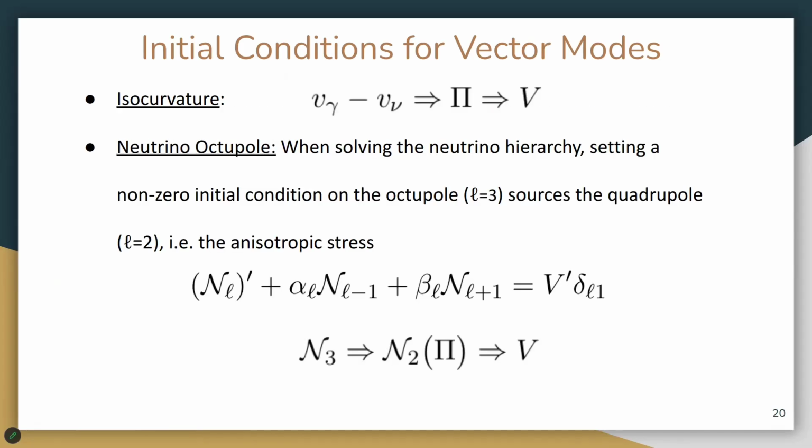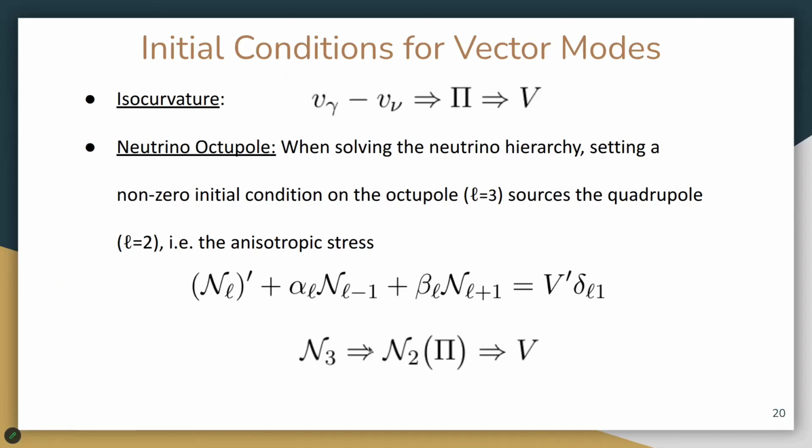The second initial condition that we introduce for the first time we call neutrino octopoles. So neutrinos follow a Boltzmann hierarchy with the evolution of the l-th multipole given in this form, and you can see here the contribution from the vector modes at the dipole, l equals 1, level. Now, again, in the very early universe, everything is tightly coupled, so any multipole beyond the quadrupole is basically negligible. But we still assume that this is not the case, and for some reason, the neutrino octopole has a non-vanishing value at that time.